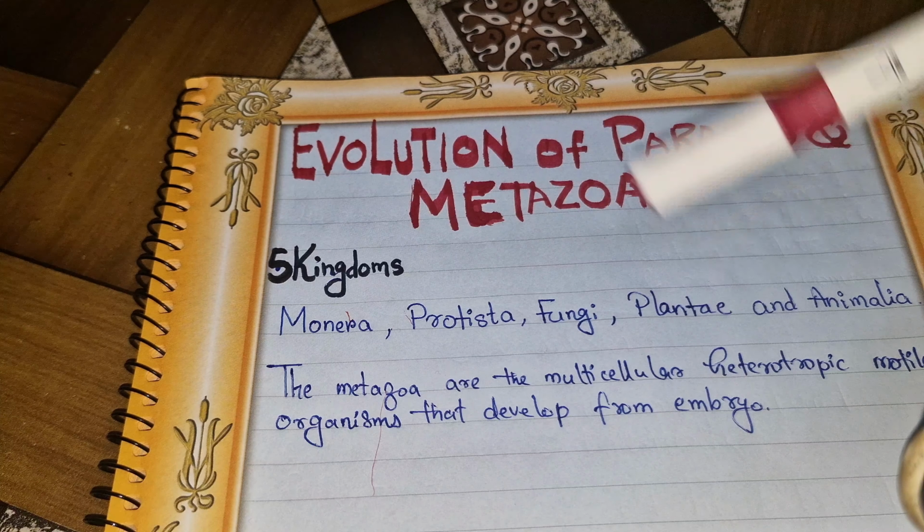Now here the protozoans, those are unicellular. That means the protozoans are single-celled. So as said, the metazoans are multicellular heterotrophic motile organisms. Also, they develop from an embryo. Now what is an embryo? An embryo is a baby in its developmental stage before birth. So this embryo is formed by gametes.